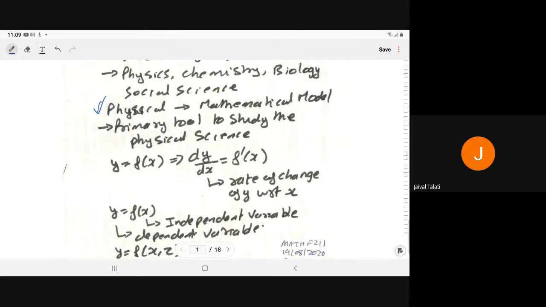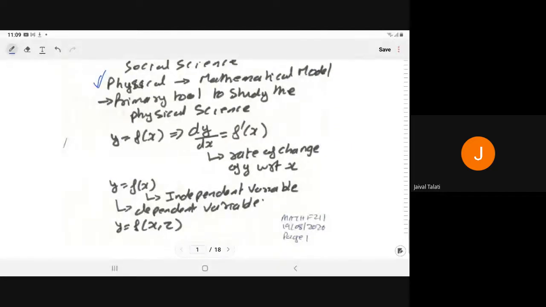If you have to compute this thing, with the help of the differential equation, you can write. So dy by dx, the physical significance of the derivative is that it gives you the rate of change of y with respect to x. If y is equal to f(x) is given to you, then x is known as the independent variable and y is known as the dependent variable.